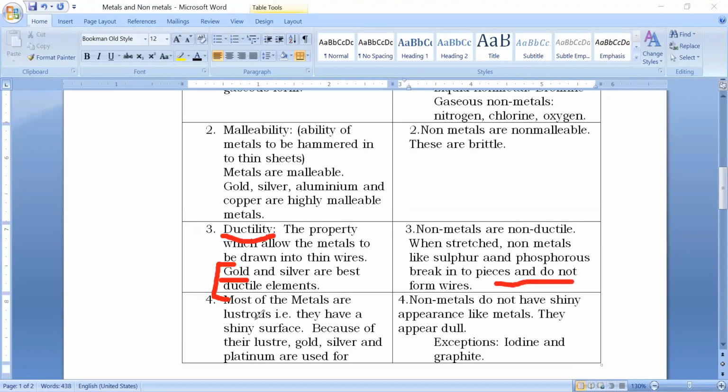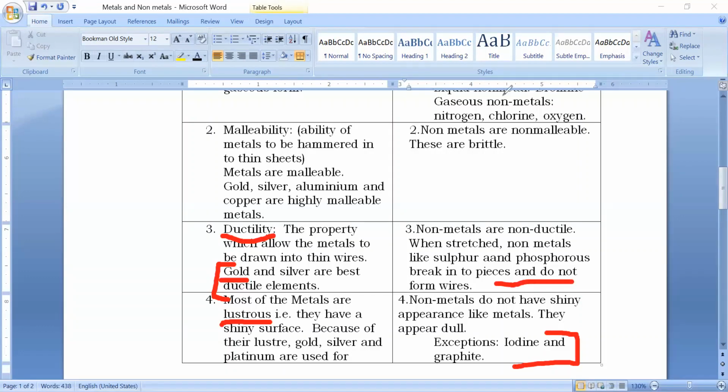Then, most of the metals are lustrous. This is the property because of which metals are used to make jewelry, like gold, silver and platinum. These are used to make jewelry. Non-metals generally are dull. They do not have a shiny appearance like metals, but iodine and graphite are the exceptions.